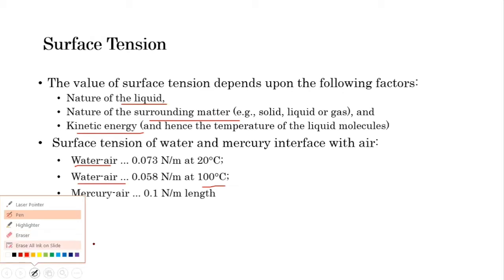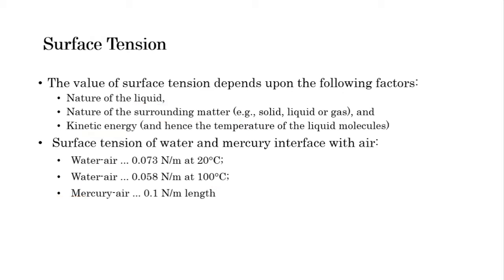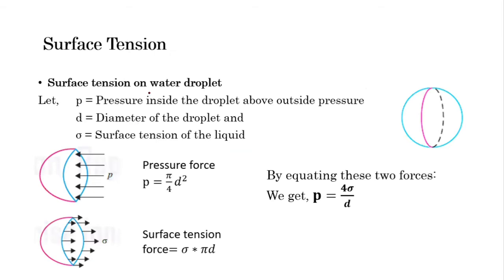Now we will see the surface tension in three different cases, of which the very first case is the water droplet. Here you can consider the water droplet with diameter D. Inside pressure intensity is p, diameter is D, and the surface tension is sigma. If we cut this droplet into two vertical parts, this is one part in which we have to balance two forces. One force is the pressure force and another is the surface tension force.